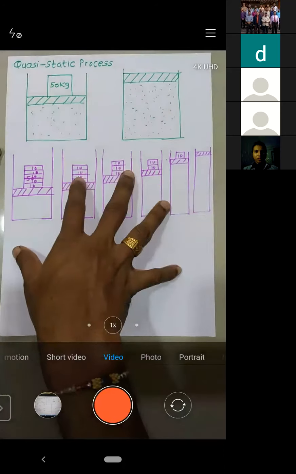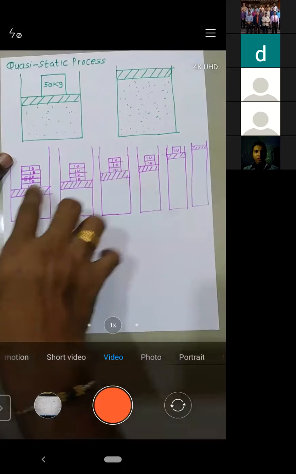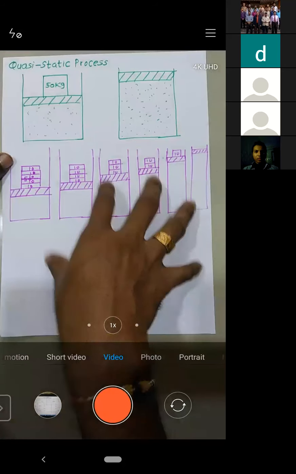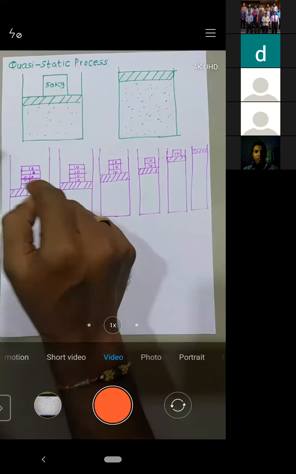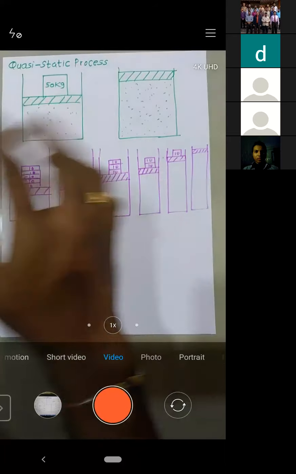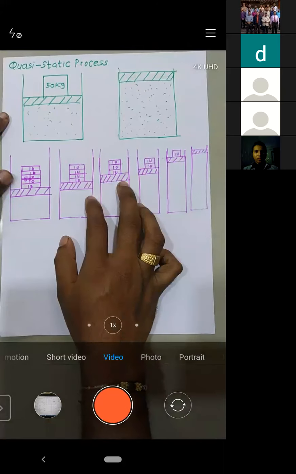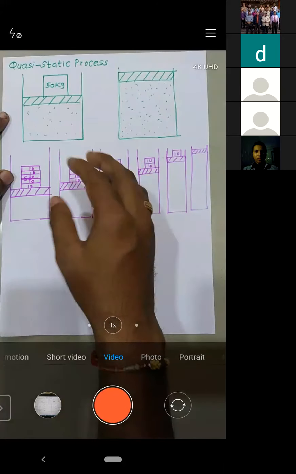So the basic understanding is, when the process proceeds in such a manner that at every stage the system is in equilibrium. See here, when you remove 50 kg, suddenly what happens? Pressure and volume are going to change suddenly.